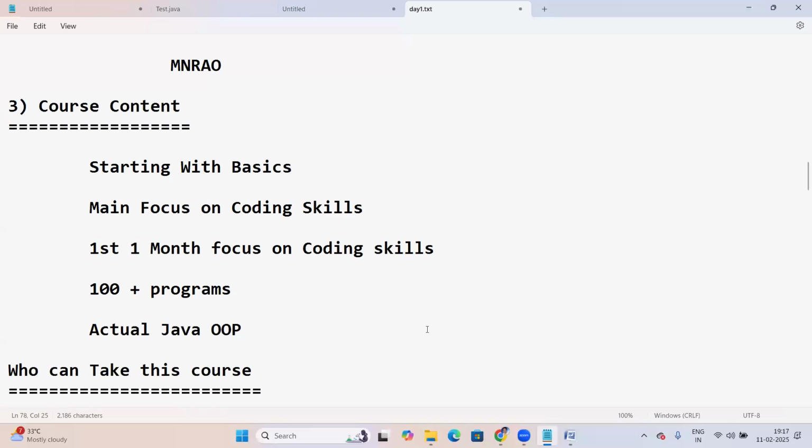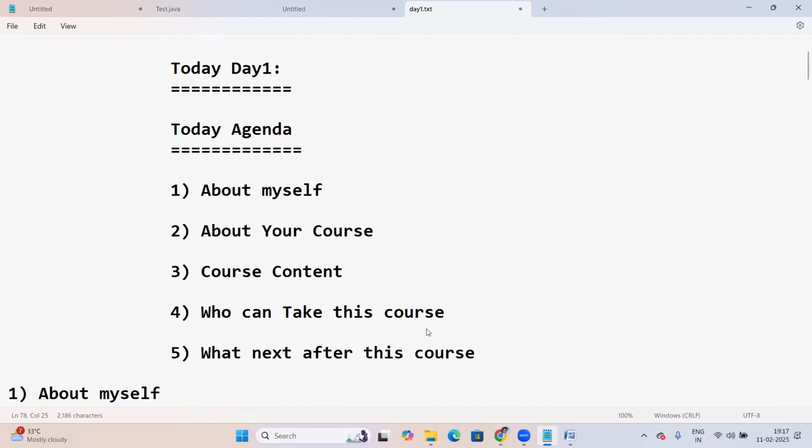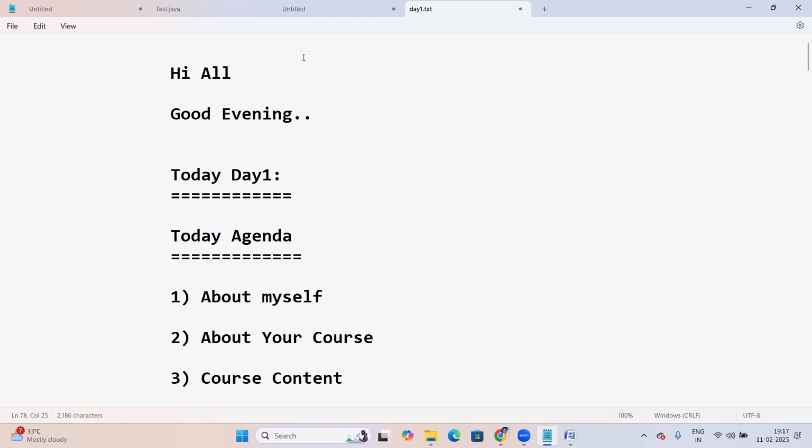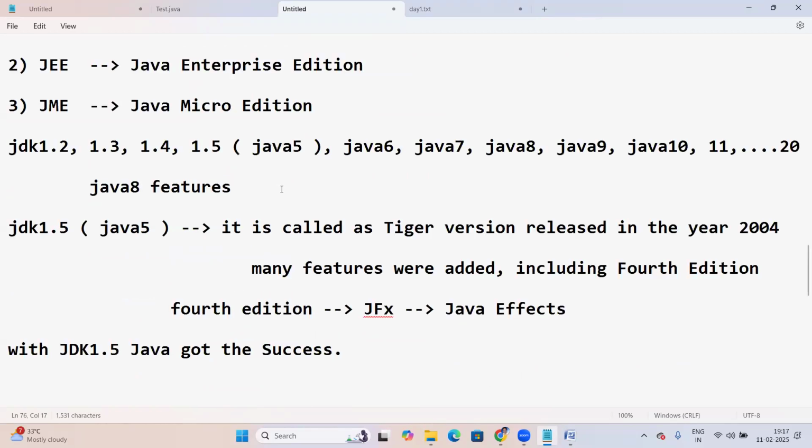So that's all about the last session, the previous session. I think it's clear. Now let us continue today's session. I hope you understand the last session, right? It's cleared.